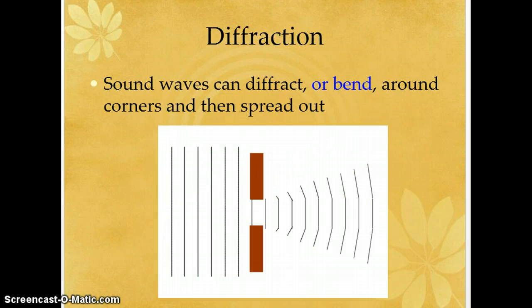Diffraction. Sound waves can diffract or bend around corners and then spread out. Last unit, we learned that refraction was when light waves looked bent. This is kind of about the same thing with sound waves.